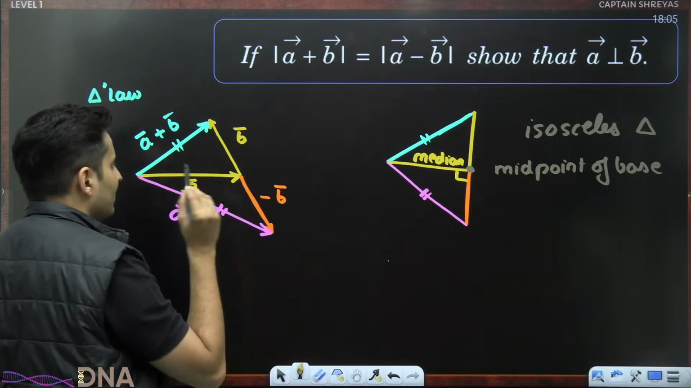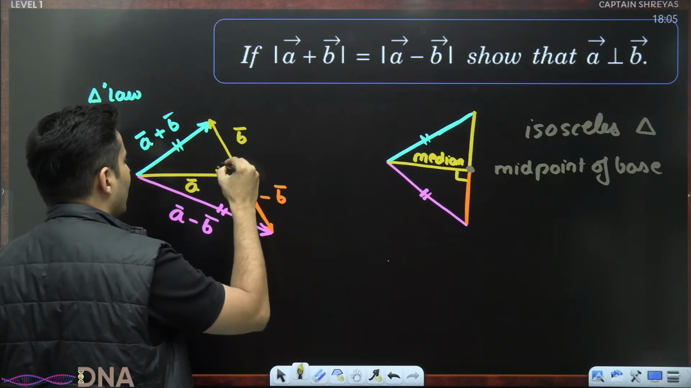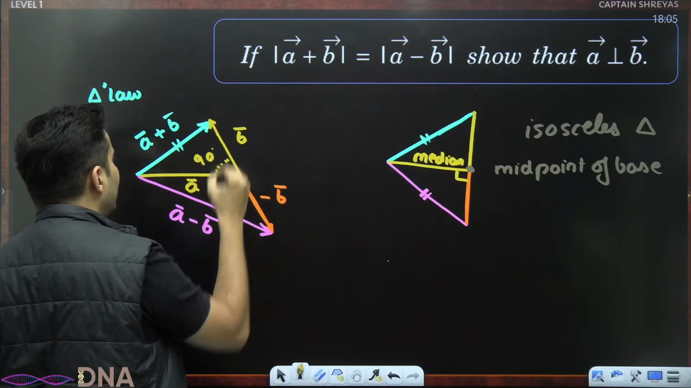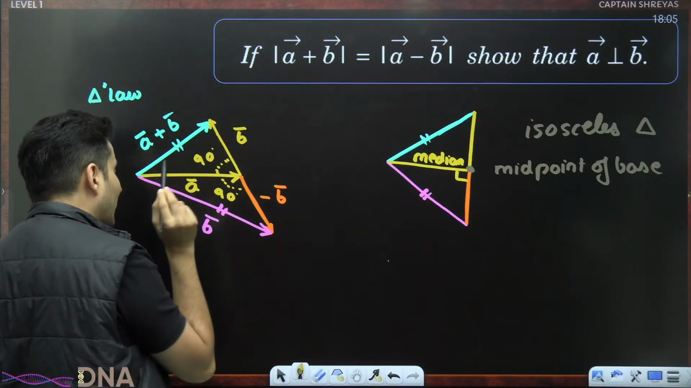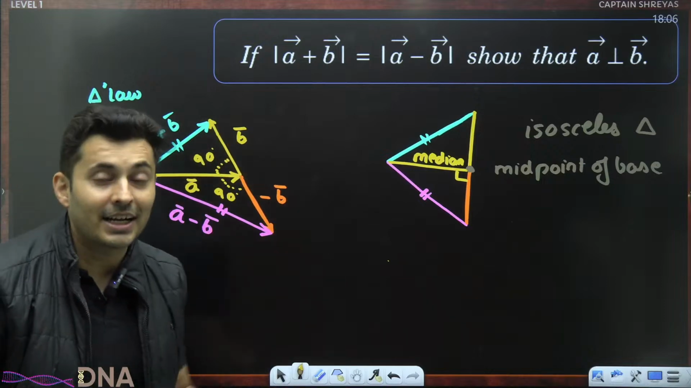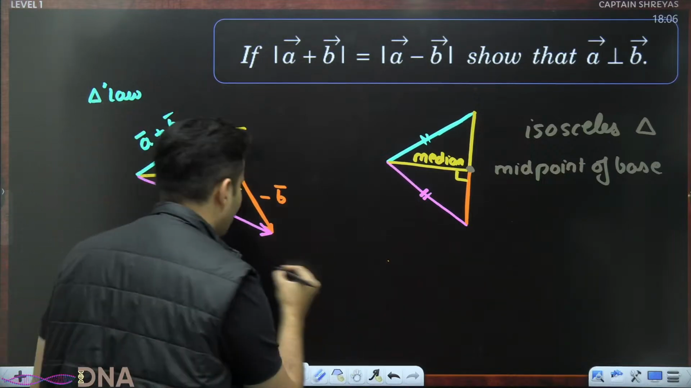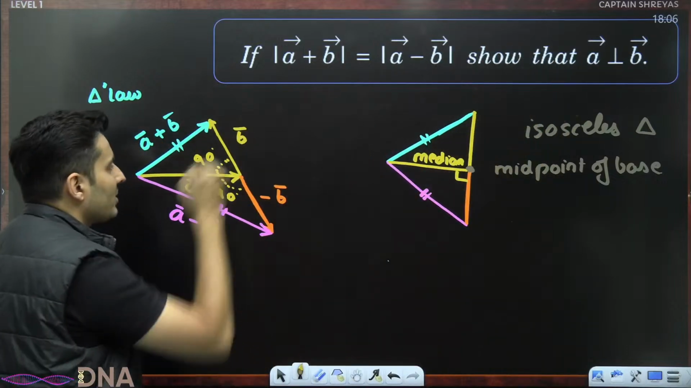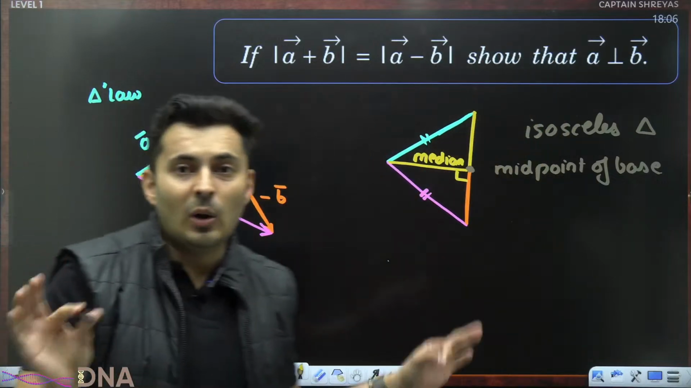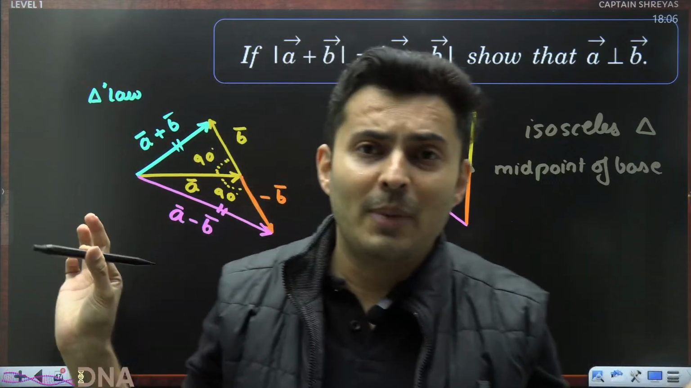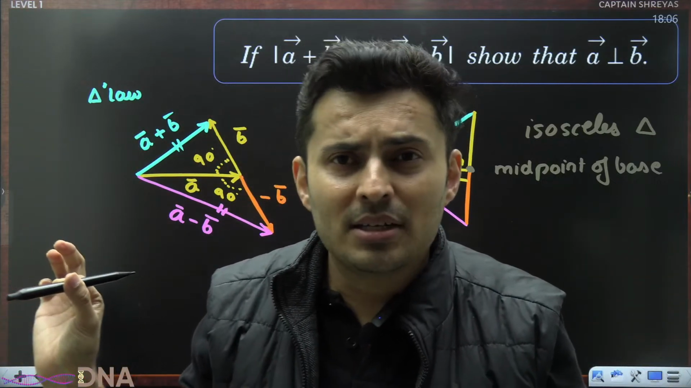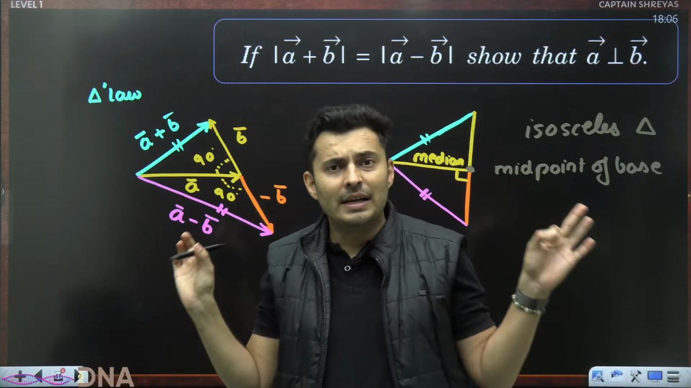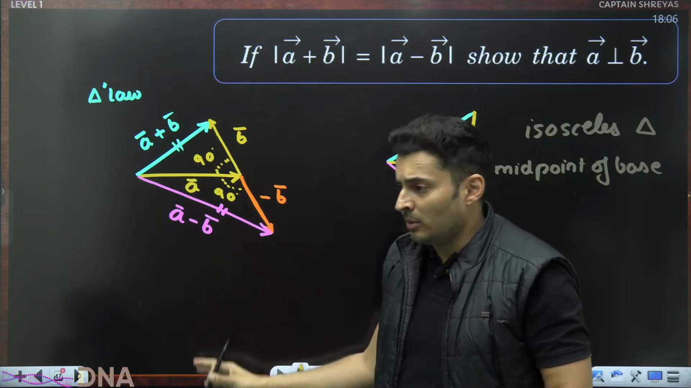That means this angle or even this angle should be 90 degrees. It is not looking 90, but it should be. My diagram is incorrect, that is what it implies. Hence, it proves A is perpendicular to B, without even writing one line of mathematics. No equation, no formula. I proved it to you by pure geometry.